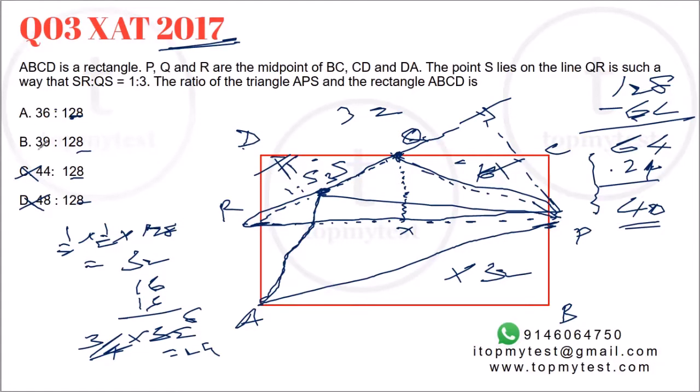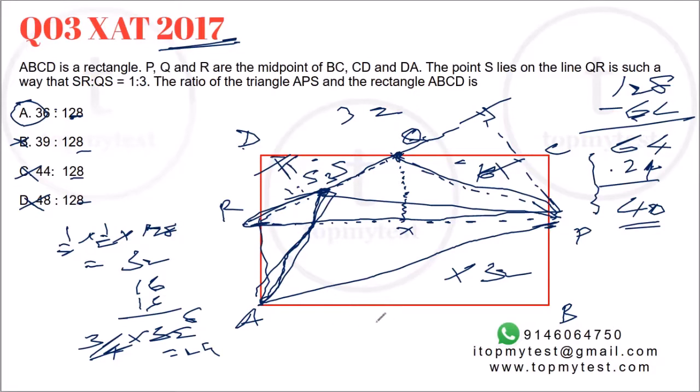Now, to choose between A and B, we need to remove this portion out. Right. Now, by observation itself, we can say that even if B is gone, A will be a correct choice. But just to prove that 36 will be the correct part, let's see what will be the area here.